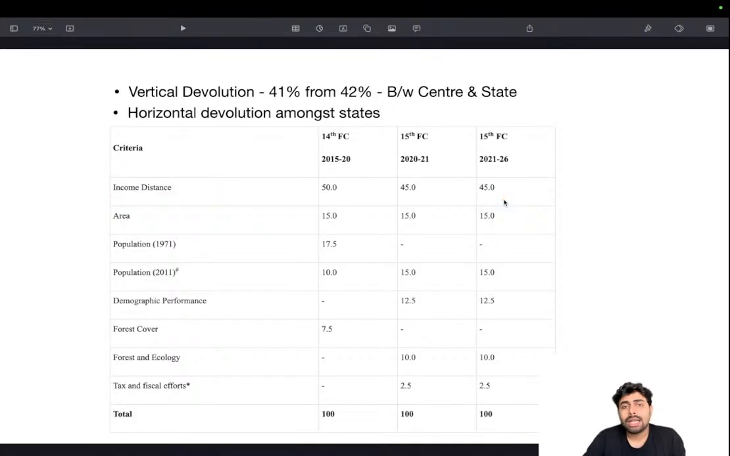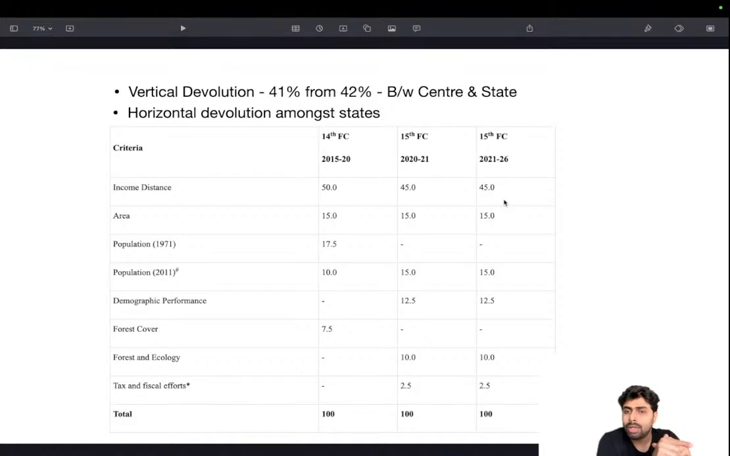Income distance is, if you are considering a state, say for example Tamil Nadu, and you are accounting the per capita income of that state and a state having the highest per capita income. For example, if I remember correctly, Telangana is the state having the highest per capita income. It's 3 lakh per annum or something. So what is the per capita income of the state in consideration compared with the state having the highest per capita income? The difference is called the income distance, and based on that difference, that state will be given more share from the tax proceeds.